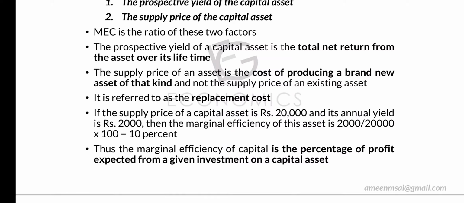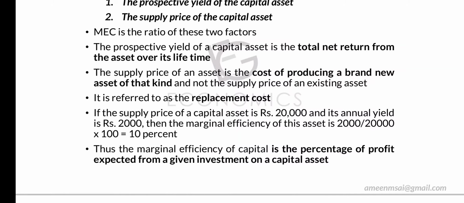So now we are going into an example. If the supply price of a capital is rupees 20,000, that is the price for a new machine or a new capital, and its annual yield is rupees 2,000, that means per year the return that we are expected to earn is 2,000 rupees.